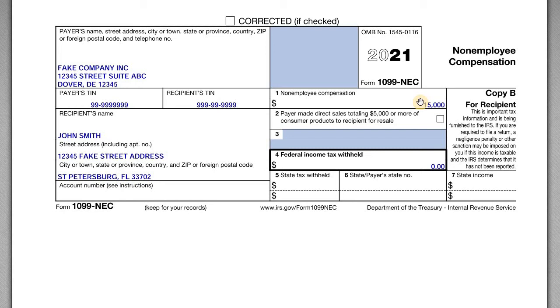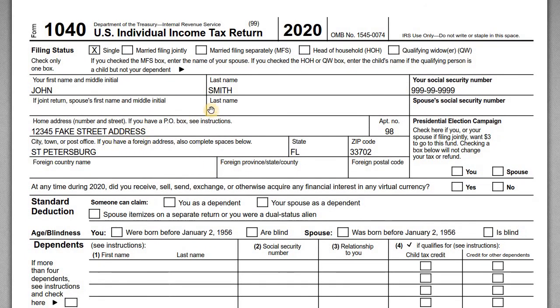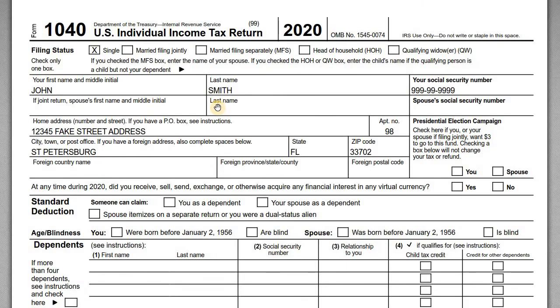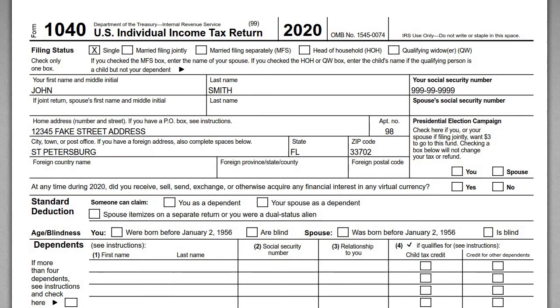Well, let's look at an example where you're an individual. So we look at a 1040 here. John Smith, he lives in St. Pete, fake street address, obviously just for purposes of this example. But John Smith is a contractor and he earned money from this company here, Fake Company Inc., $15,000. Well, if John Smith is earning non-employee compensation, then it means he's self-employed. He's an independent contractor, he's self-employed. So the earnings from this project are reported on a Schedule C that's attached to his tax return.